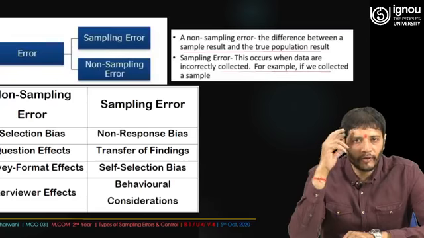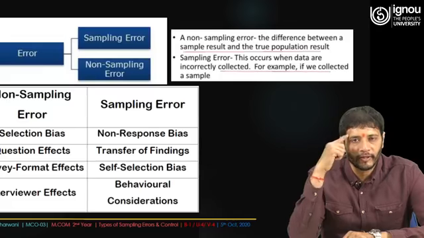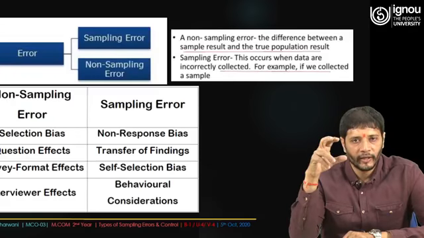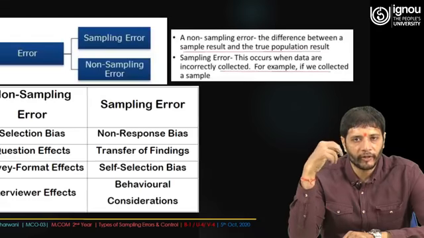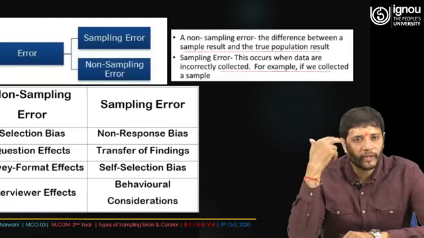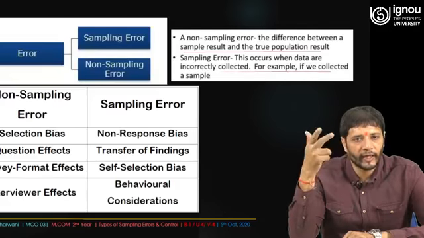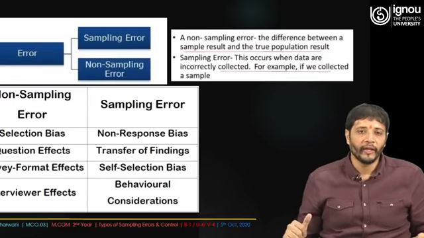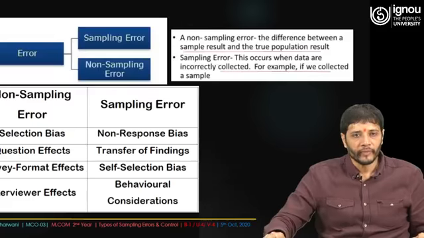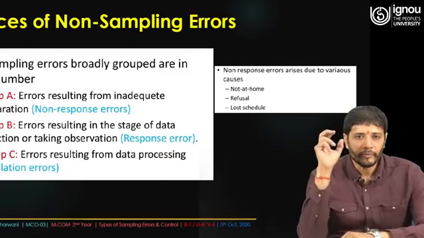When we talk about non-sampling error, the difference between the sample results and the true population results is considered a non-sampling error, and these occur when data are incorrectly collected. For example, non-sampling errors include selection bias, question effects, survey format effects, and interviewer effects, whereas sampling error involves non-response bias, transfer of findings, self-selection bias, and behavioral considerations. So these are the errors coming up, and there are certain sources of non-sampling errors.